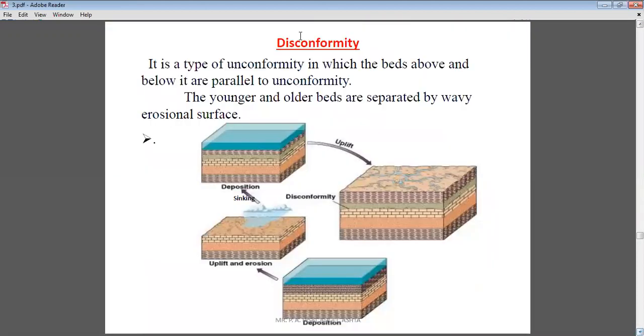In the second type, the disconformity, we have seen that the younger rocks, older rocks, and unconformity line are more or less parallel to each other.